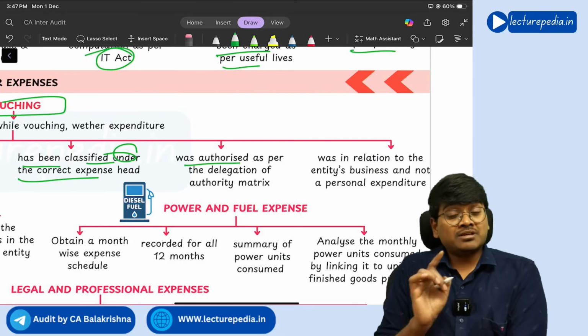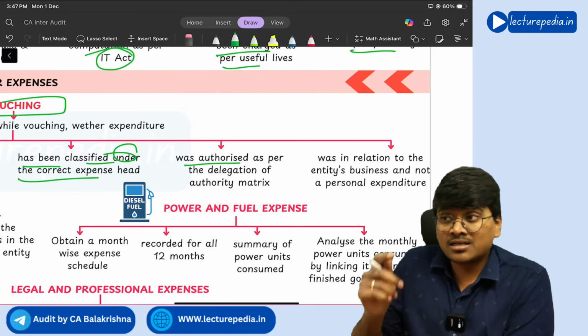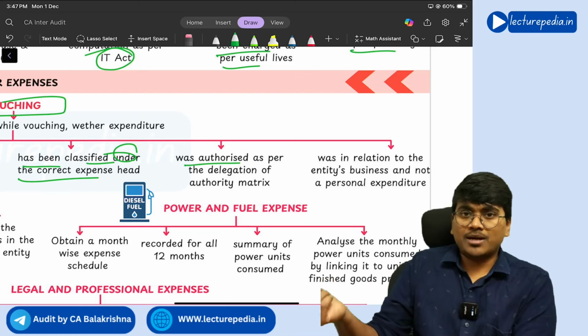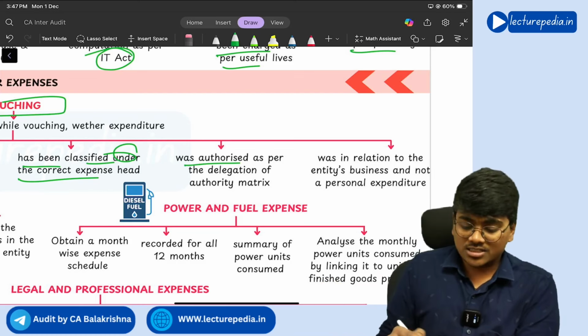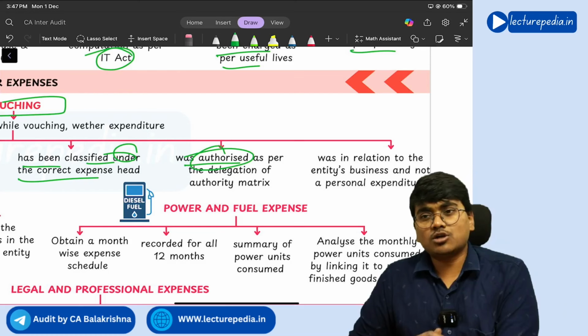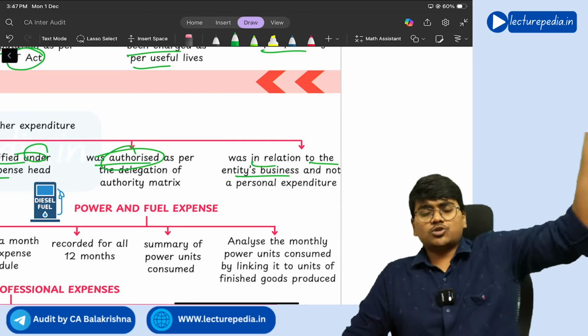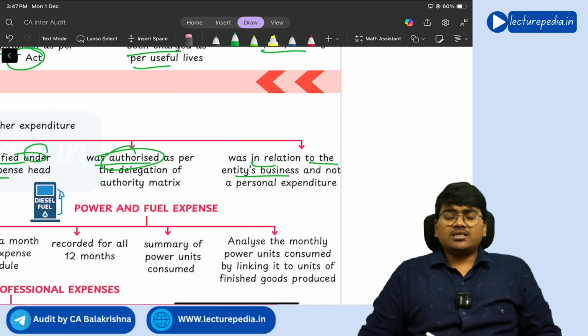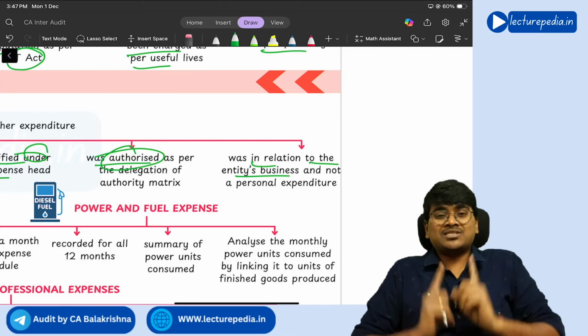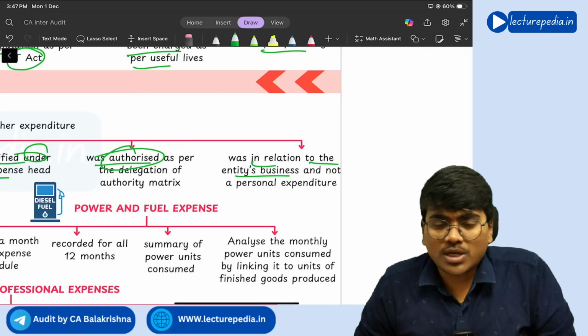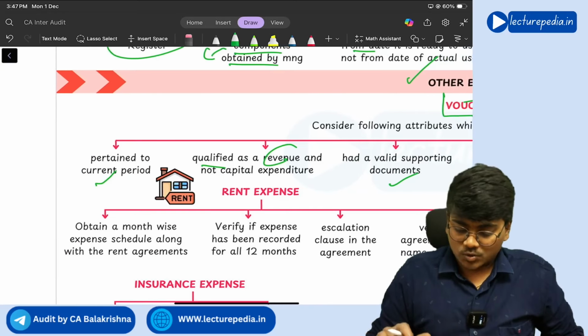And whatever the expenditure that you are incurring, that should be authorized by proper officer in the organization. So you should see that all the other expenditure are authorized and in relation to entity's business. Personal expenditure you should not bring and charge to the entity's profit and loss account. Only business expenditures you should charge to entity's profit and loss account.